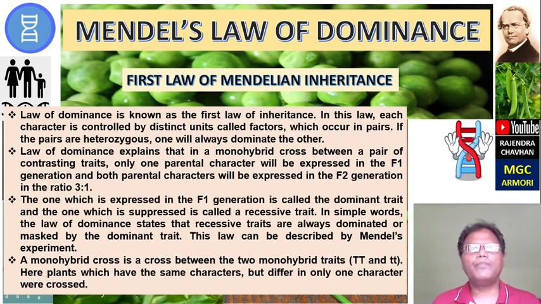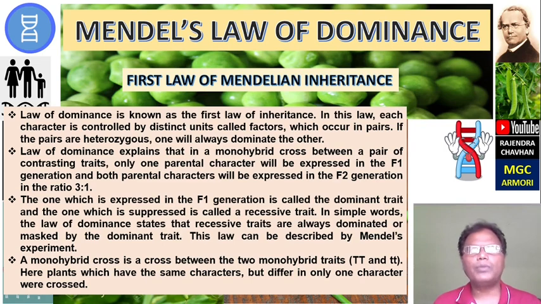In this law, each character is controlled by distinct units called factors, which occur in pairs, that is capital TT, small tt. If the pair is heterozygous, capital T small t, one will always dominate the other.